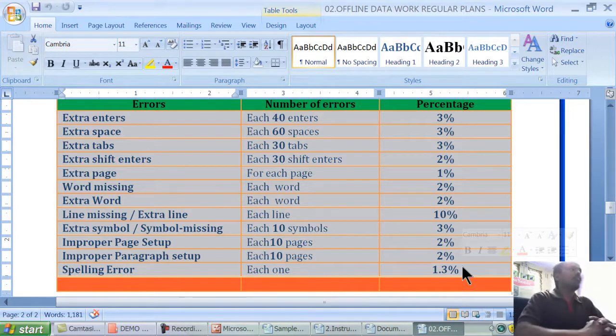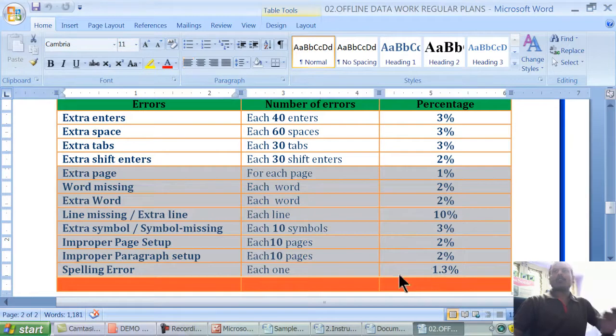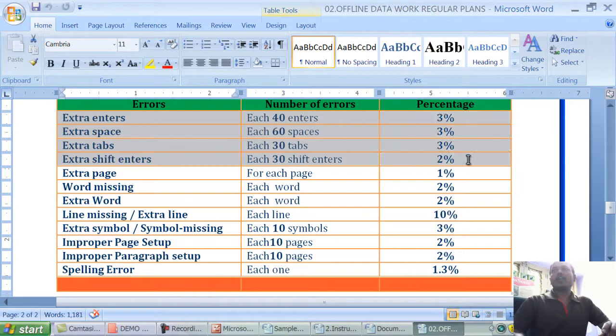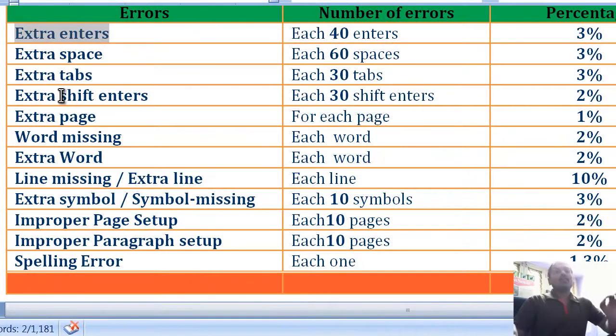goes to rejection. See, if we dig in depth, up to here the customer can perform perfect work without having any problem. But if you don't know how to handle these 3 to 4 options, you will get into problem. Right. Because see here, extra enters, so after one paragraph apply only one enter. So what, 40 enters, no problem, it will go, saying so, so you think. The result is totally different.